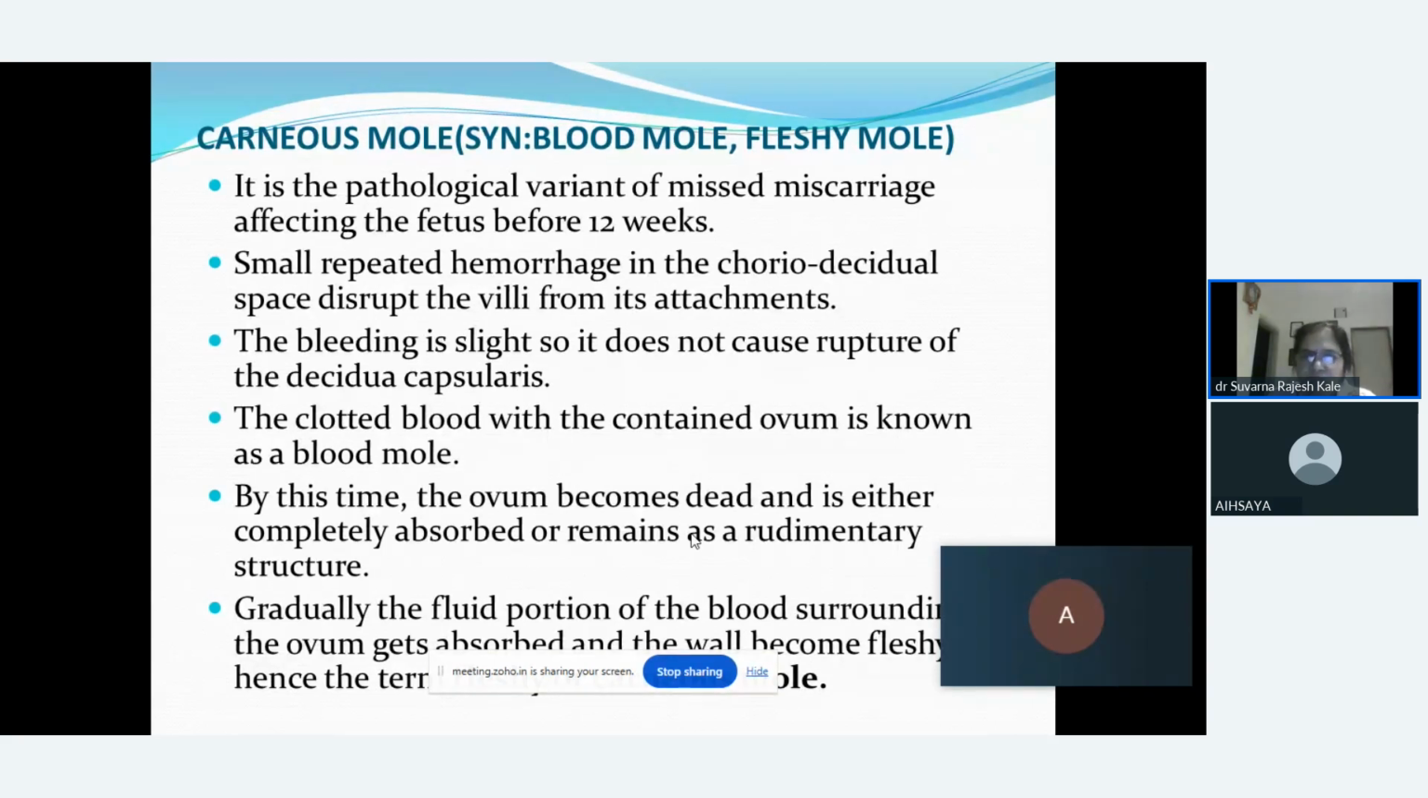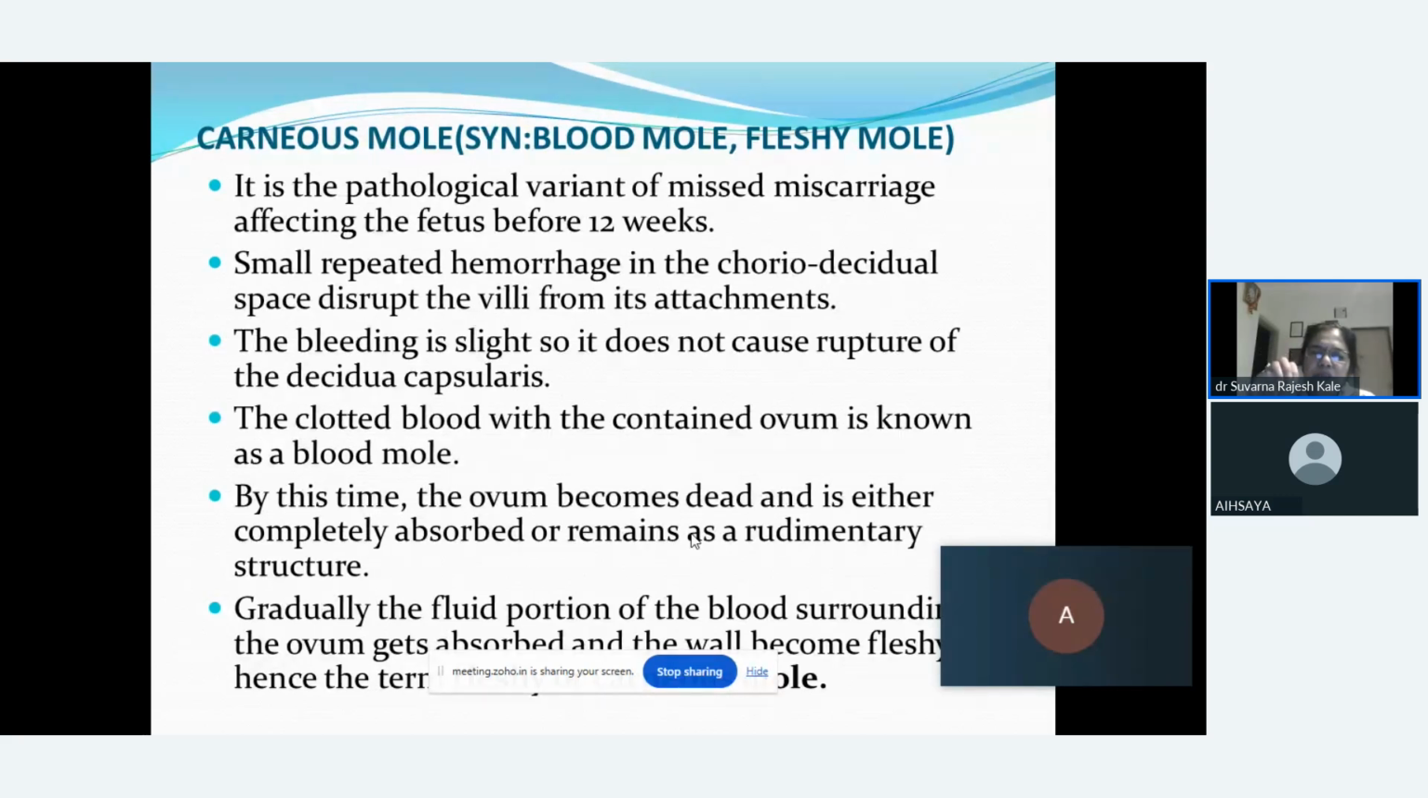So there will be a bleeding which will be slight, and it will not cause rupture of the decidual capsularis, which is encapsulating the product of conception. So the clotted blood with contained ovum. Here the chorionic villi, which are getting disrupted because of chorionic decidual hemorrhage, along with that product of conception, is going to form a blood mole,